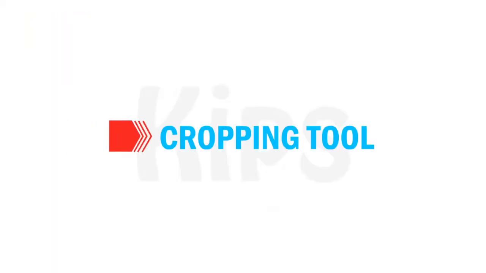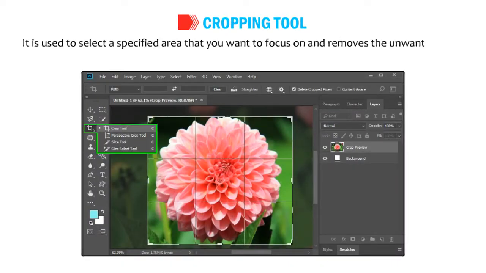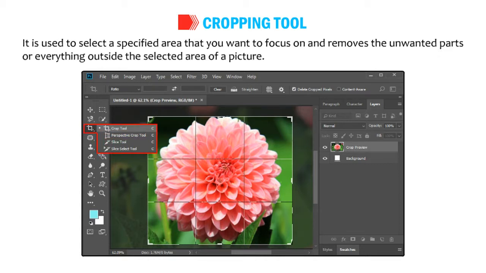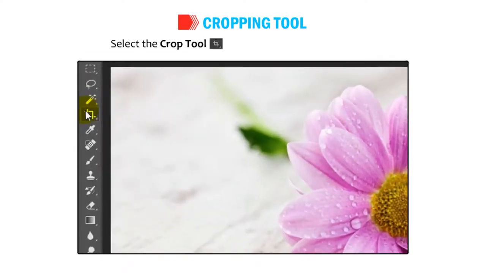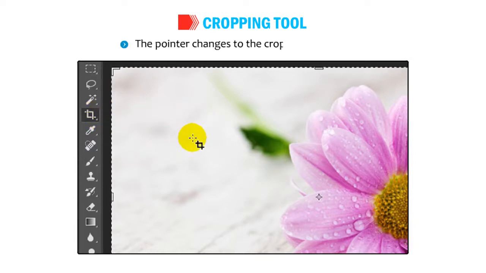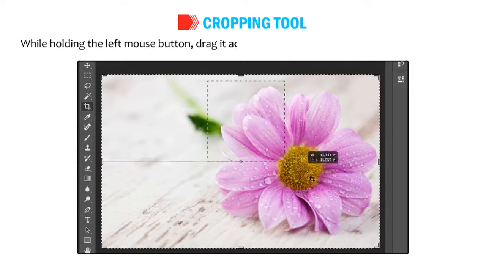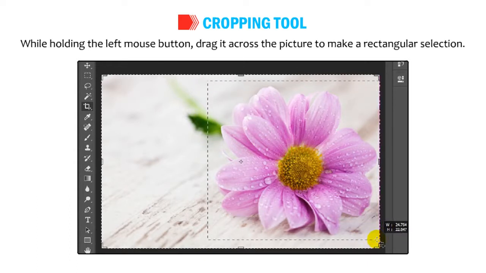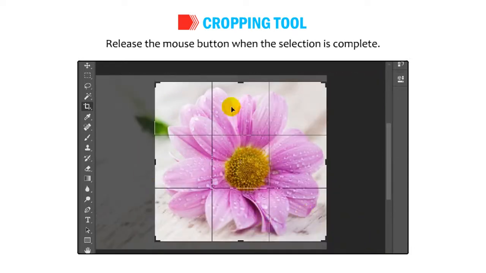Let's talk about Cropping tool. It is used to select a specified area that you want to focus on and removes the unwanted parts or everything outside the selected area of a picture. Open any image. Select the Crop tool from the Tools panel or press C. The pointer changes to the cropping symbol. While holding the left mouse button, drag it across the picture to make a rectangular selection. Release the mouse button when the selection is complete.